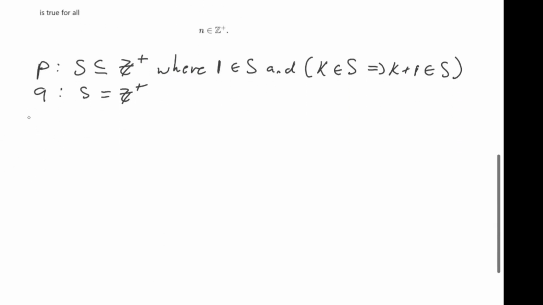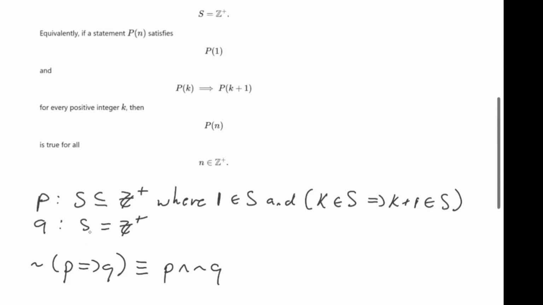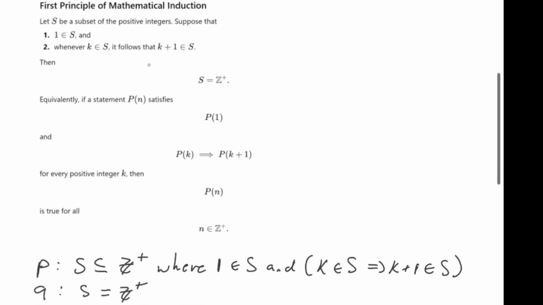So we're going to want to do proof by contradiction in the form P implies Q. So remember from basic logic, the negation of P implies Q is logically equivalent to P and not Q. So for a proof by contradiction, we're going to assume P, our whole hypothesis, and the negation of our conclusion, and we're going to show that this statement is false, meaning the negation of our whole statement, the first principle of mathematical induction, is false, meaning the first principle of mathematical induction must be true.